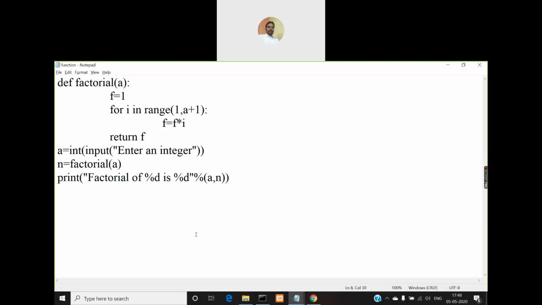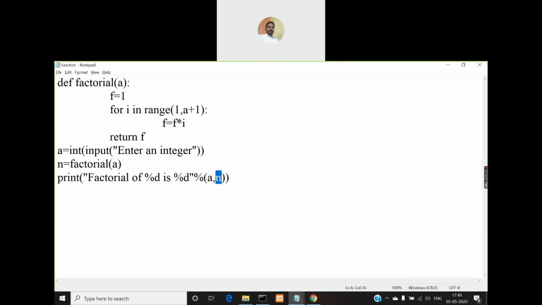Instead, we have to use a percent symbol, and within the parentheses you need to specify what values you want to display in place of the first %d and the second %d. The first %d corresponds to the value of a, so within the parentheses first you give a, then a comma, and the second %d corresponds to n, so you mention n here.